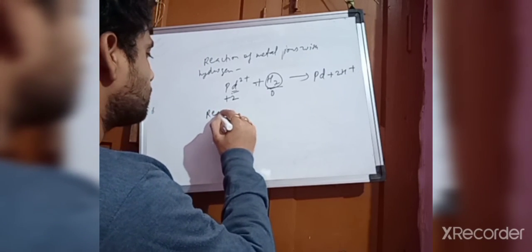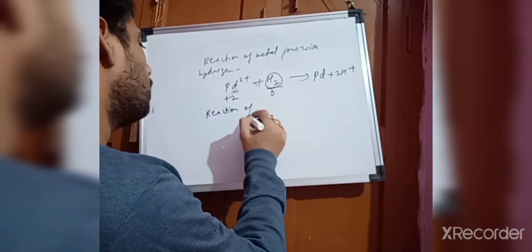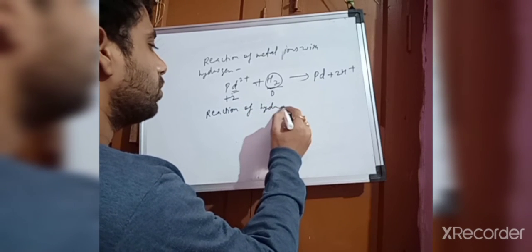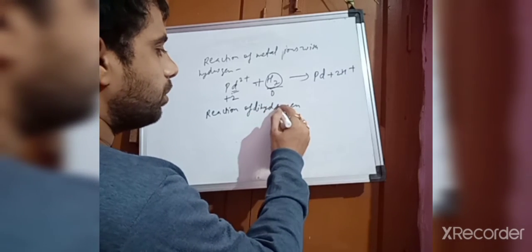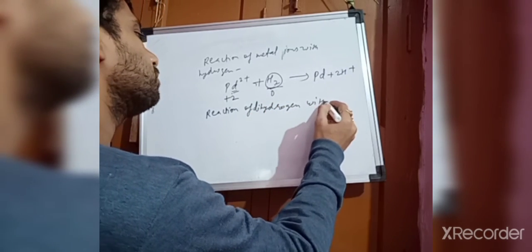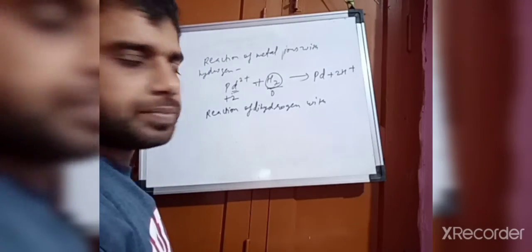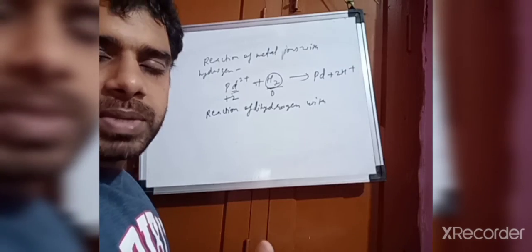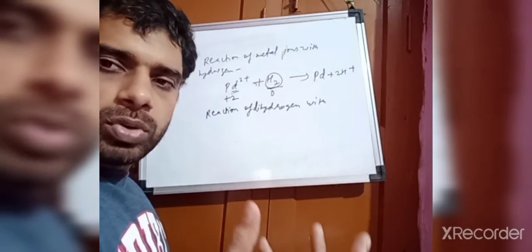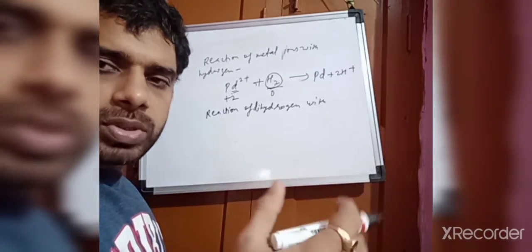Okay, so you can see this one: the reaction of dihydrogen with olefins. Olefins means organic compounds which contain a double bond, carbon compounds which contain a double bond.